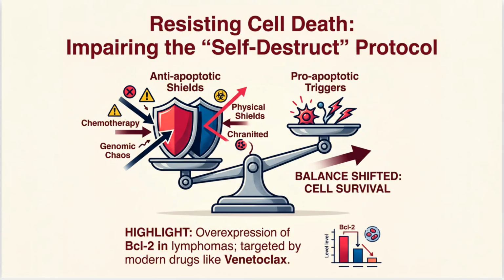To survive genomic chaos and aggressive treatments like chemotherapy, cancer cells must resist cell death by impairing their internal self-destruct protocol. The cellular balance shifts decisively towards cell survival as anti-apoptotic shields and physical shields outweigh pro-apoptotic triggers. A prime example of this is the overexpression of BCL2, particularly seen in lymphomas. Fortunately, modern science has developed targeted therapies, such as the drug venetoclax, to combat this specific evasion tactic.